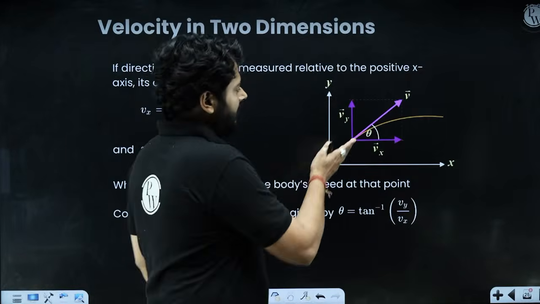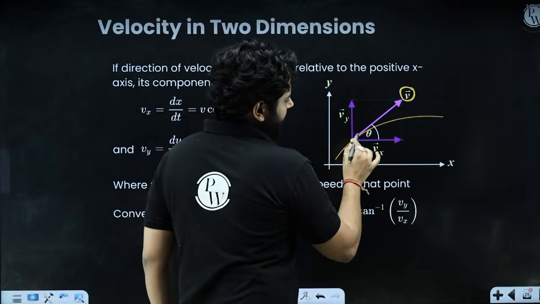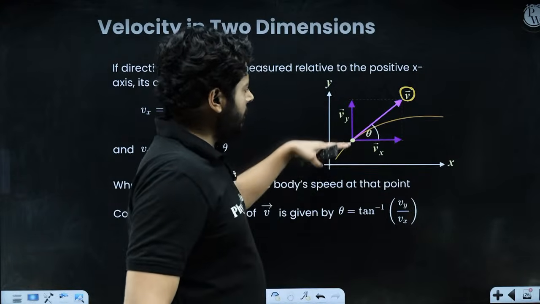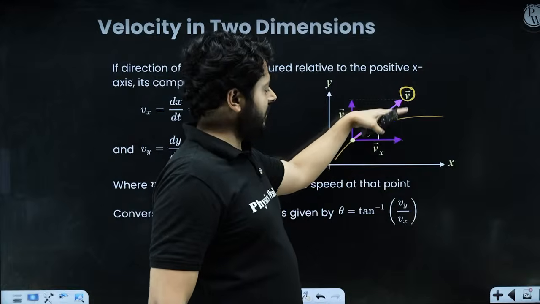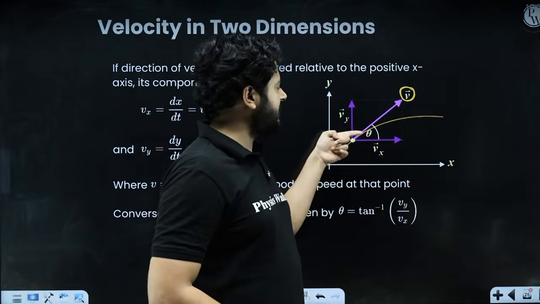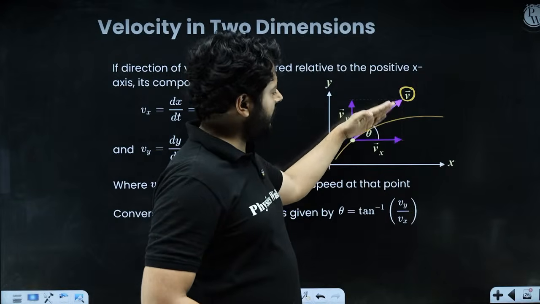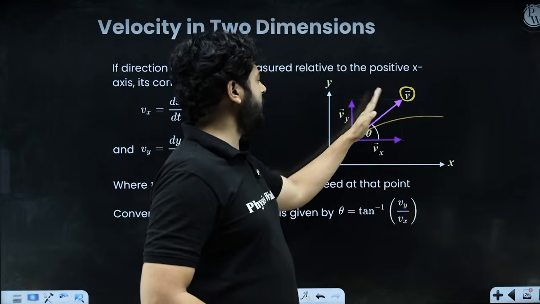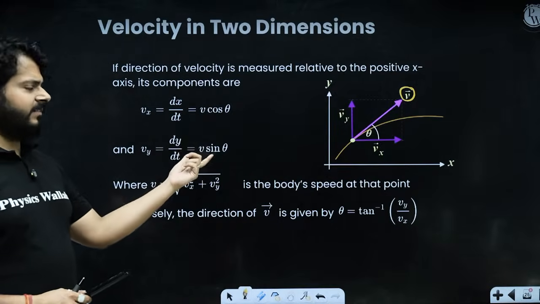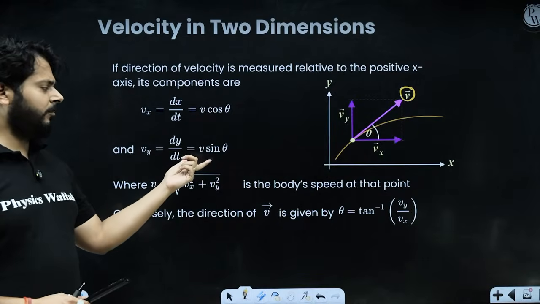Let's say that at this particular instant, the velocity vector makes an angle theta from the horizontal. So the horizontal component of the instantaneous velocity will be Vx and the vertical component is Vy. What will be the value of Vx? We can say Vx is V cos theta and Vy is V sin theta. So instantaneous velocity has two components, V cos theta horizontal and V sin theta vertical.